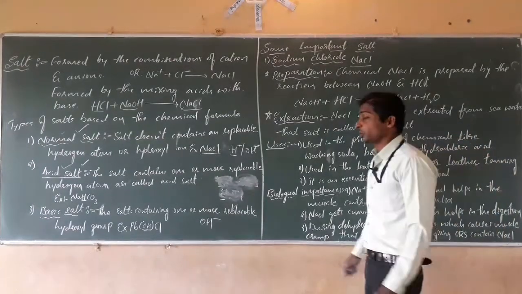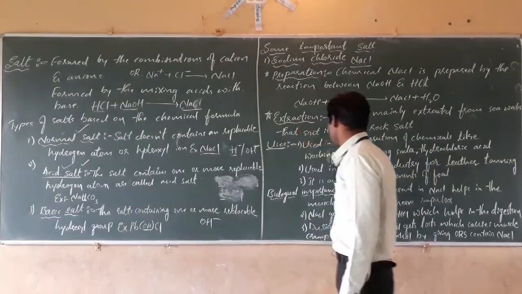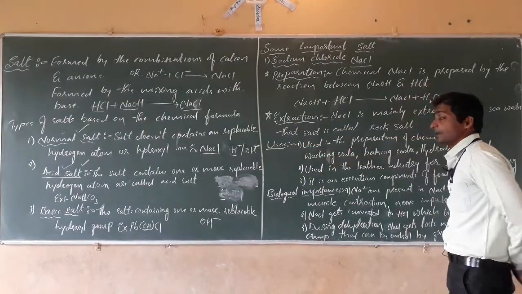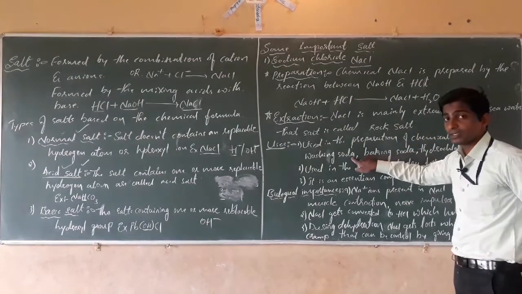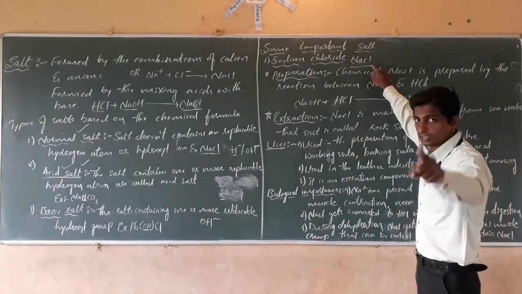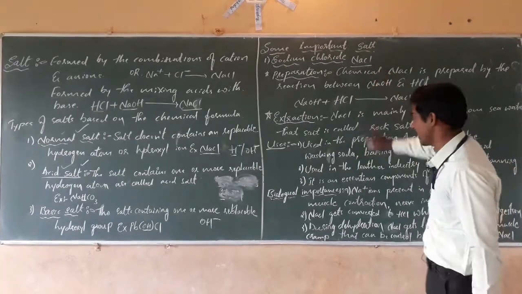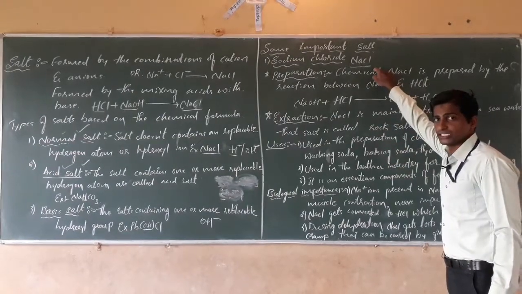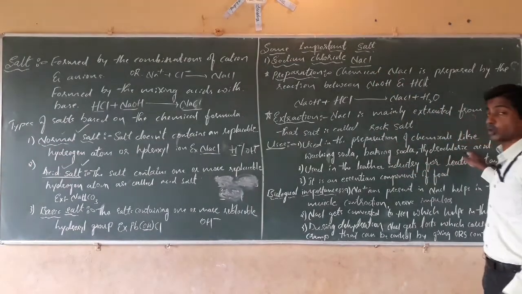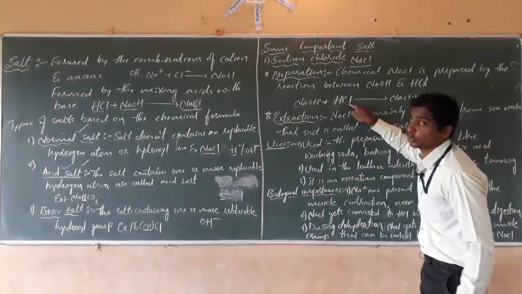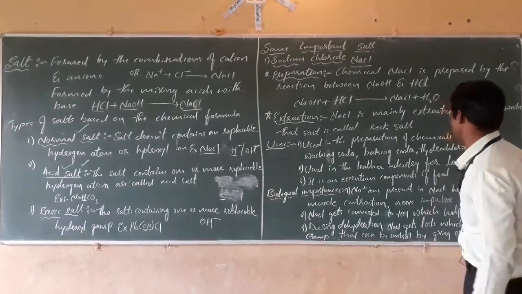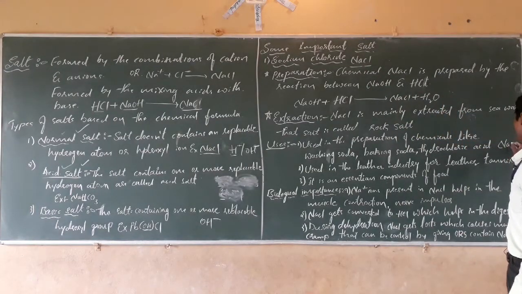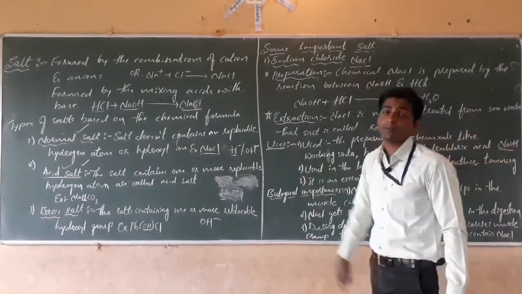Next, the uses of salts. The first is in the preparation of different chemical substances. For chemicals like washing soda, we use sodium chloride. In the preparation of baking soda also we use sodium chloride. For the preparation of hydrochloric acid also we use sodium chloride. And for the preparation of sodium hydroxide, NaOH, we also use sodium chloride.